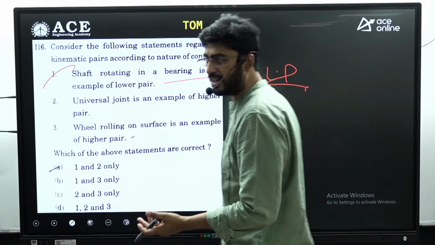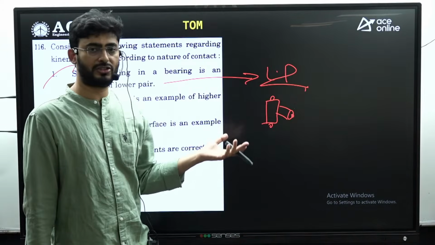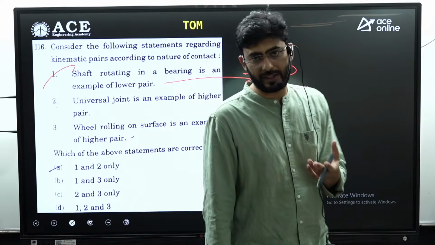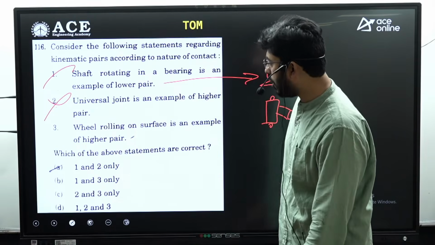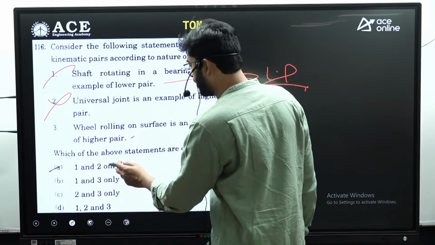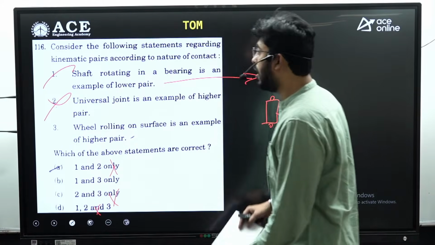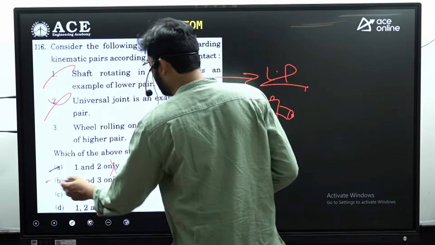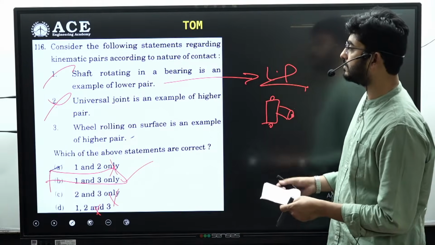So when you are inserting the pin into these cylindrical block, obviously it is going to develop a surface contact. So universal pair cannot be taken as a higher pair, it's a lower pair. So this statement, that is statement 2, is wrong. Let's check the option which is containing the statement 2. So option A is containing statement 2, this is wrong. Option C is containing 2, and even option D is also containing. So for this question number 116, the answer is only statement 1 and 3, that is option B is the answer. Okay.